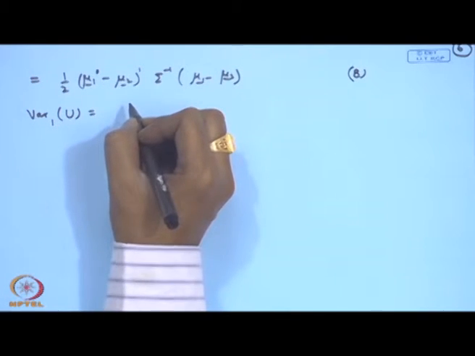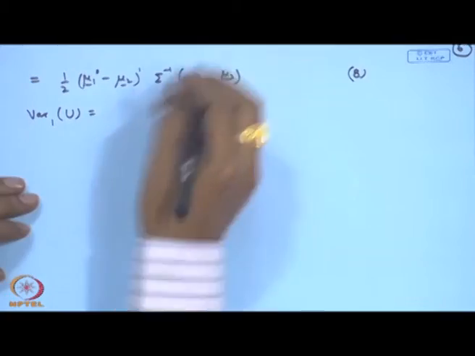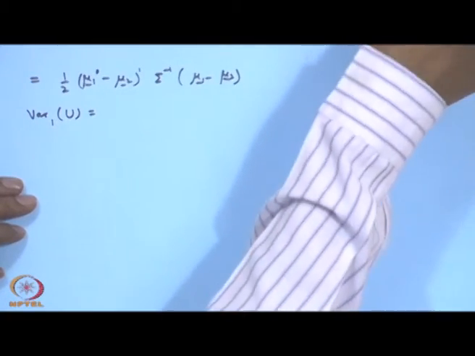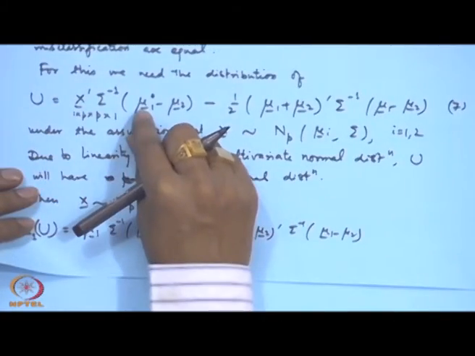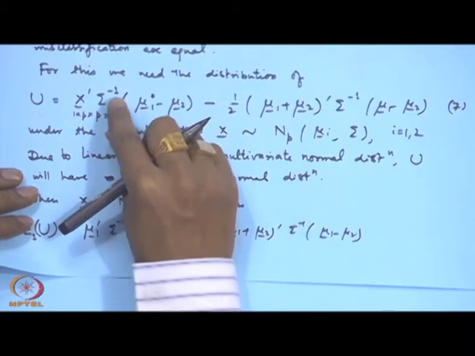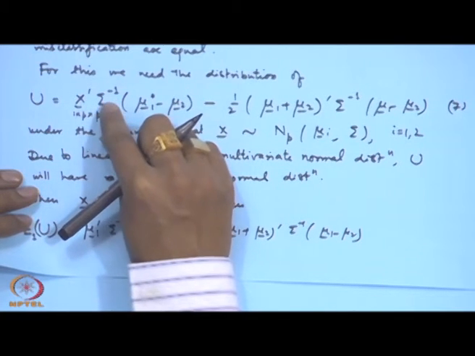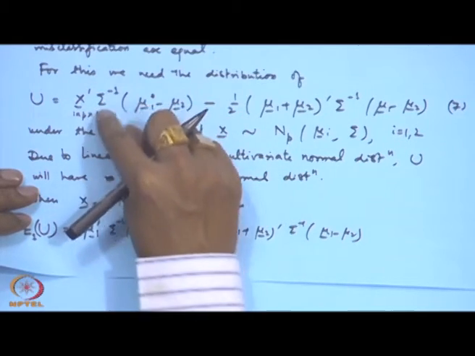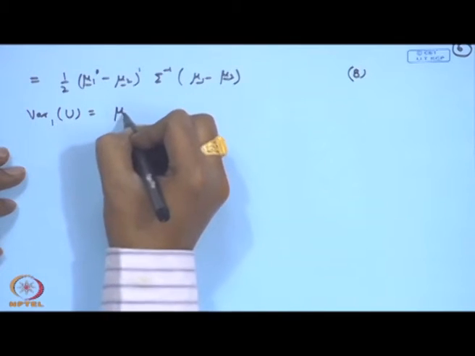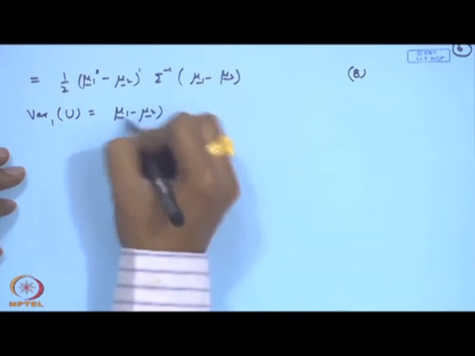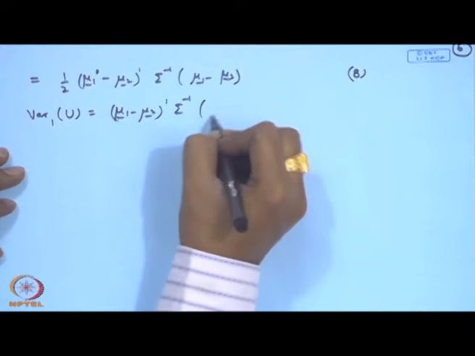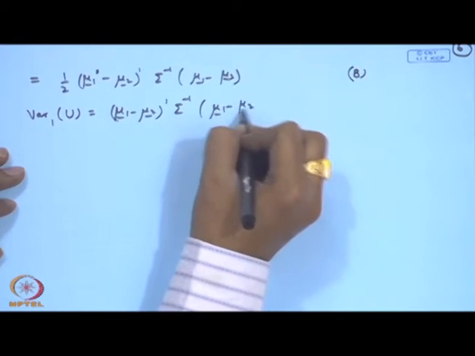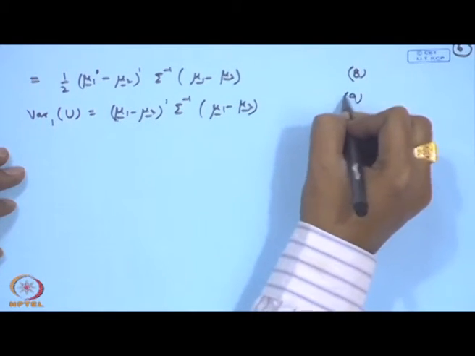For the variance, you have the formula that because for x it is sigma, so it will become mu 1 minus mu 2 prime sigma inverse, then sigma and then sigma inverse, this term will be coming. So, sigma inverse sigma will become identity. So, this term will be remaining. That means, you will get it as mu 1 minus mu 2 prime sigma inverse mu 1 minus mu 2. Let me call it equation number 9.